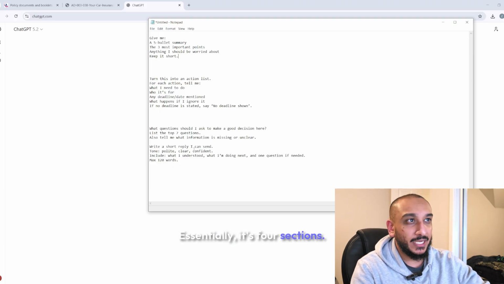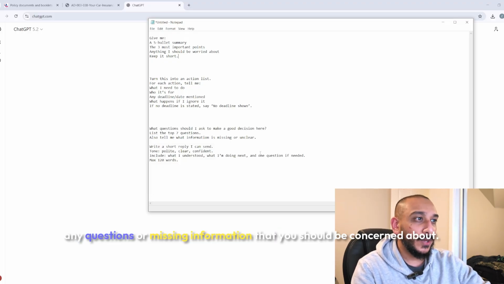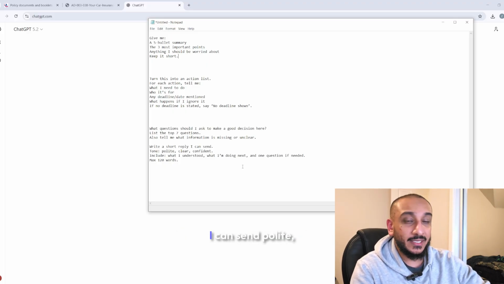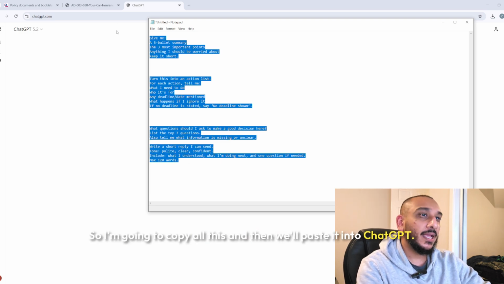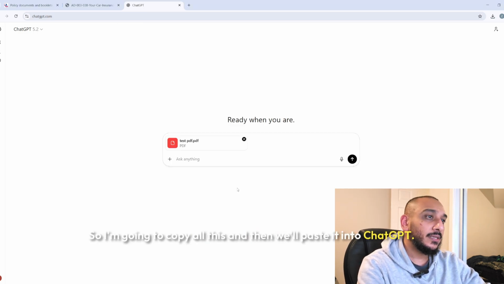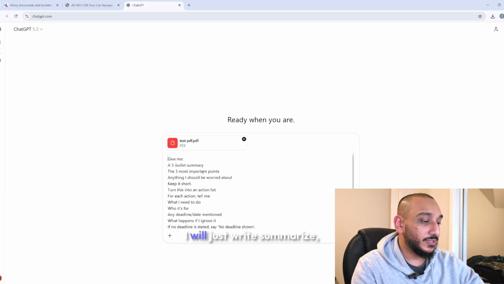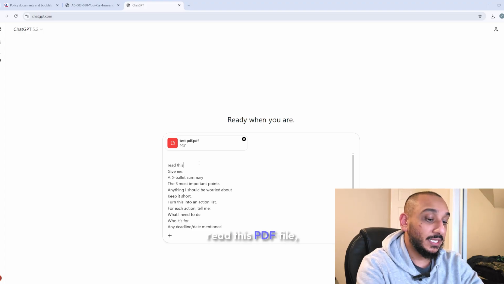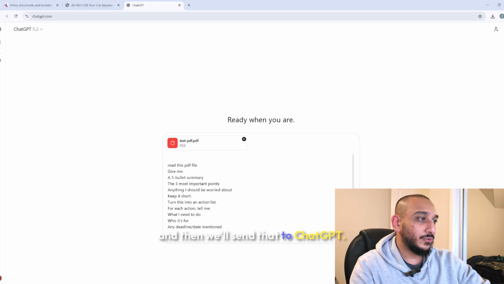Essentially, it's 4 sections: gives a summary, gives you an action list, any questions or missing information that you should be concerned about, and if you want to write a reply, I've written here, write a short reply I can send, polite, clear, confident tone. So I'm going to copy all this and then we'll paste it into ChatGPT. At the top, I will just write, summarize, read this PDF file, and then we'll send that to ChatGPT.